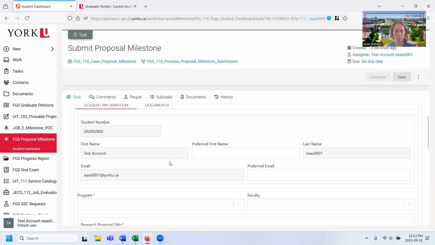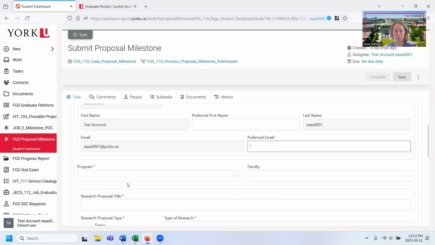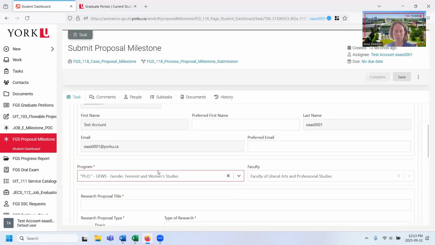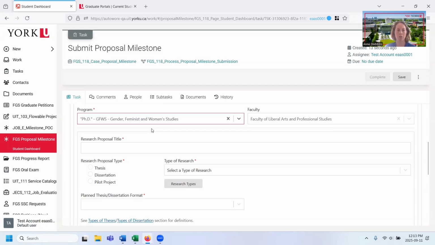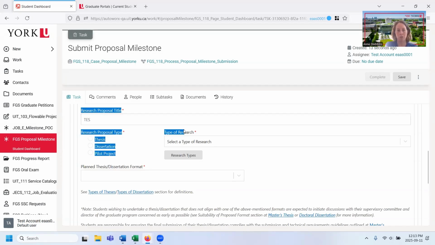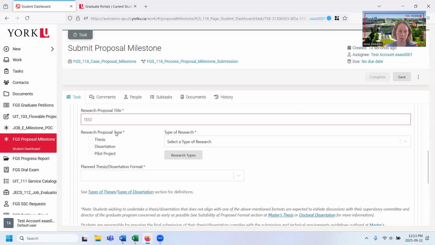The student number, first name, last name, email, those are being pulled in automatically. Again, I have the option of leaving a preferred first name and also a preferred email. Program, again, it knows I'm a PhD student in the Gender, Feminist, and Women's Studies program, and that's affiliated with the Faculty of Liberal Arts and Professional Studies, or what people call LAPS. Okay, so if I scroll down here, this is free text. So you put in the research proposal title. In this case, I'm just going to put test because this is just a test.